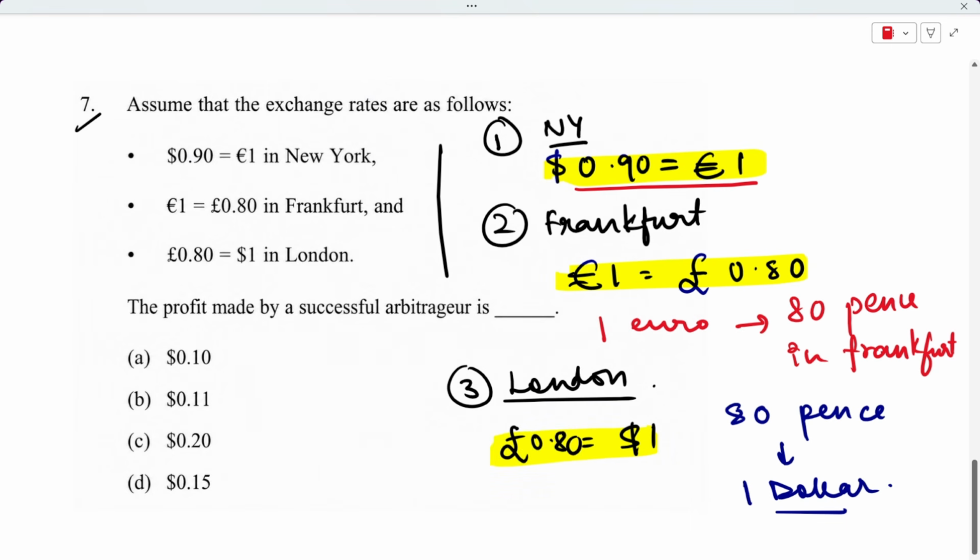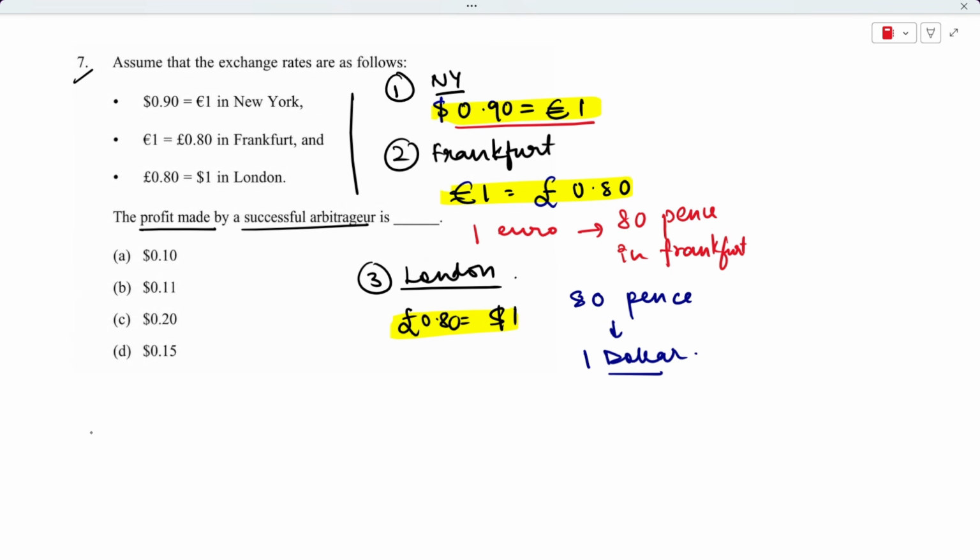And the question asks what will be the profit that would be made by a successful arbitrager. So let's find this out. In questions like these, we always start with $1. Remember that we always start with $1 in such questions. This is your first step. This makes it easy to calculate the profit. Now I'm going to write step by step. Let us look at the first step.